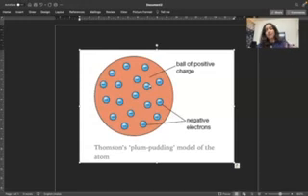Number one, Thomson was not able to explain whether the electrons present in the positive sphere are at fixed positions or moving randomly in the model. Second, at that time the protons and neutrons were not discovered, so he said there is a positively charged sphere, but he was not able to explain its constitution.